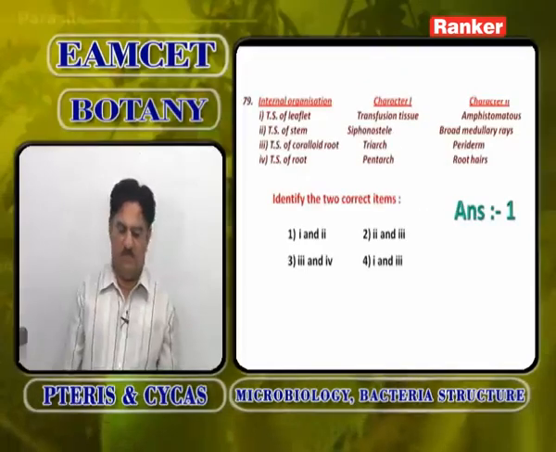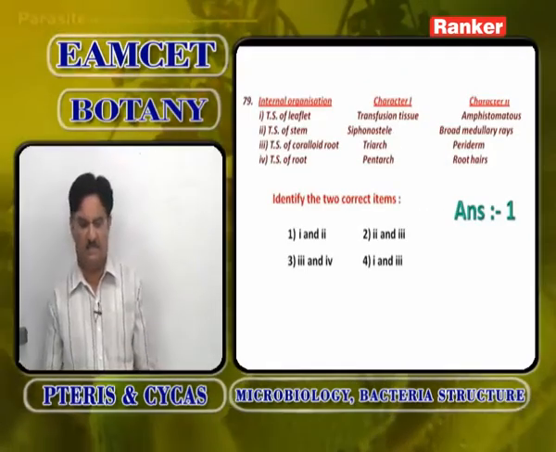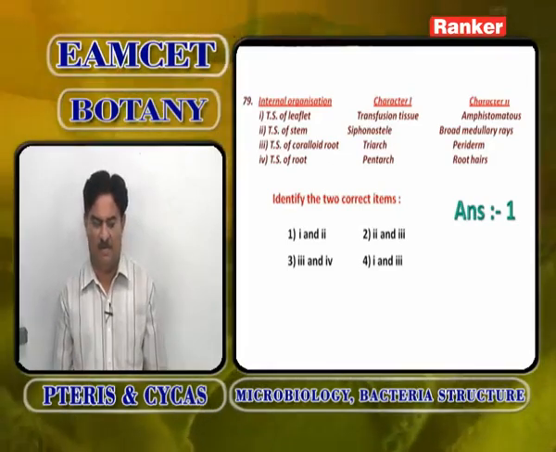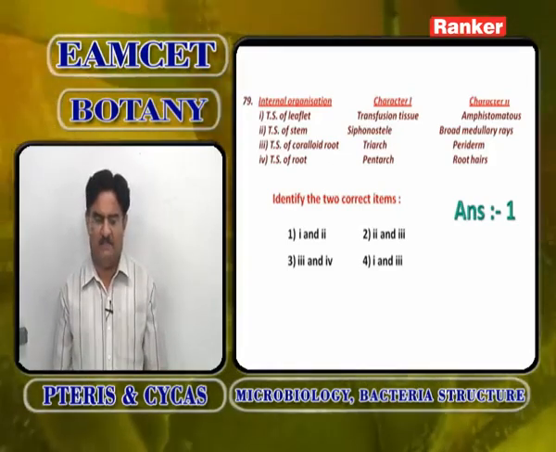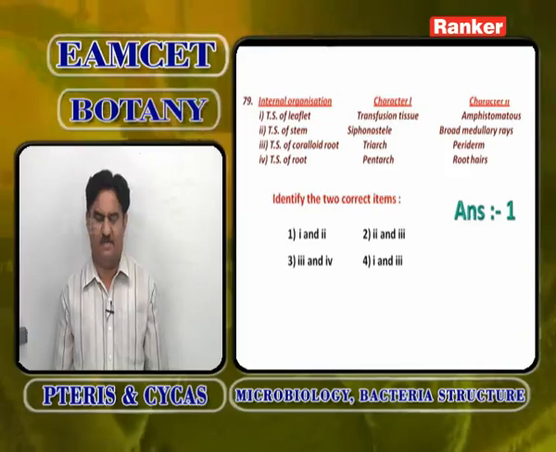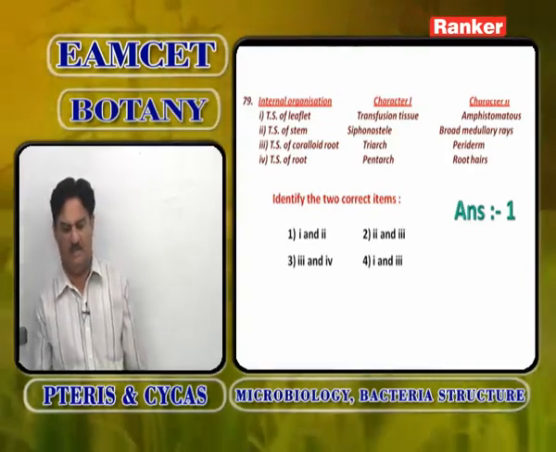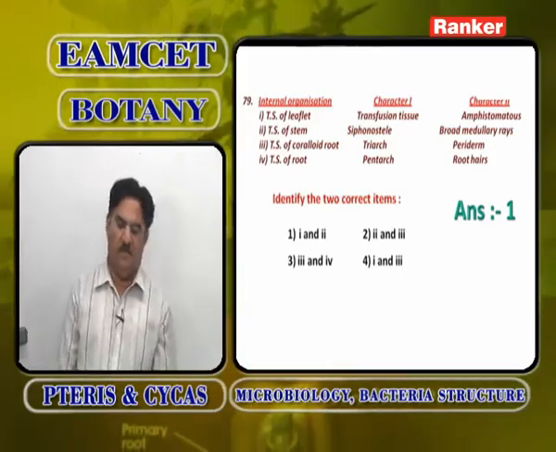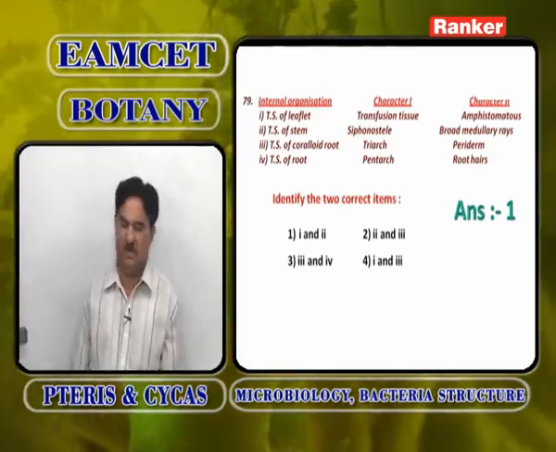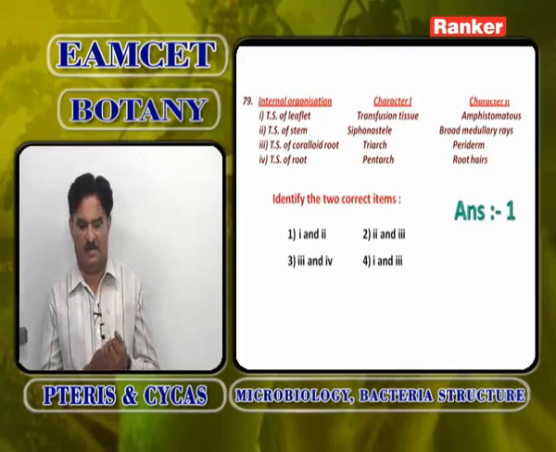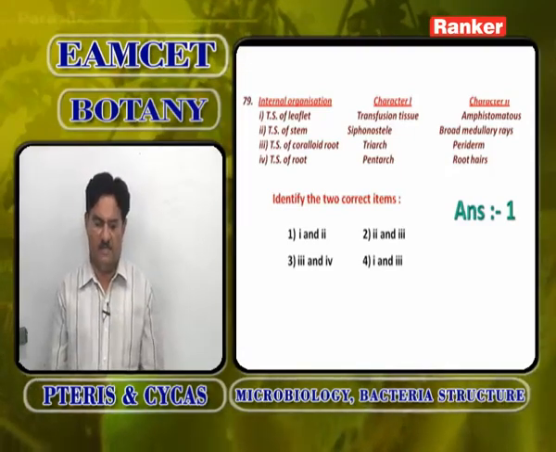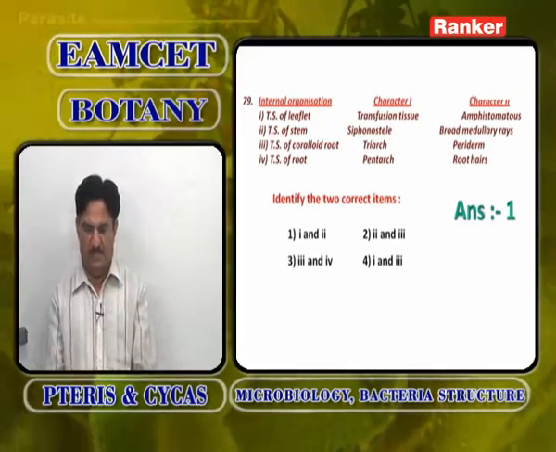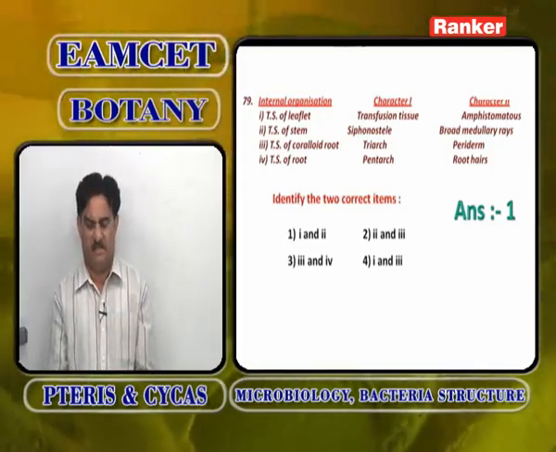TS of stem, siphonostele, broad medullary rays is correct. TS of coralloid root, triarch condition, periderm present. TS of root, pentarch condition, root hair. Root hairs are absent, and pentarch is also absent, but TS of coralloid root shows triarch and periderm. But the answer is TS of leaflet, transfusion tissue, amphistomatous condition.